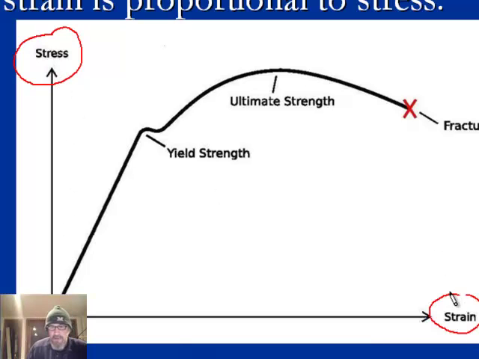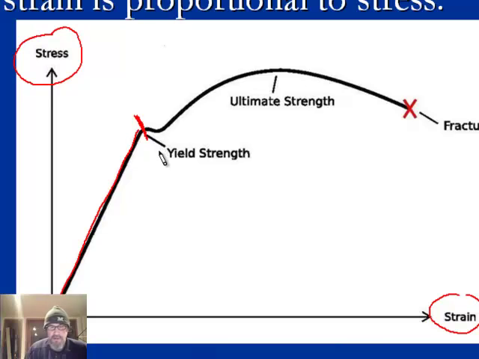And this is strain, which is how much it got stretched. And there's a nice linear relationship for a certain period here. As long as I don't go past that point there, which is called the yield strength, I can pull it and then let go and it'll go back. If I put more stress on, it'll go up. If I take the stress off, it'll go back. And it'll just keep oscillating back and forth. Stress is proportional to strain.